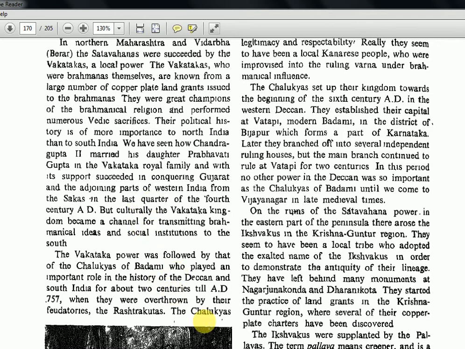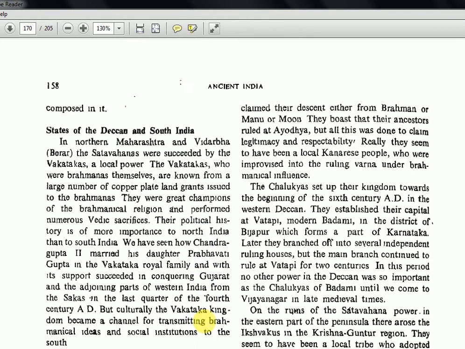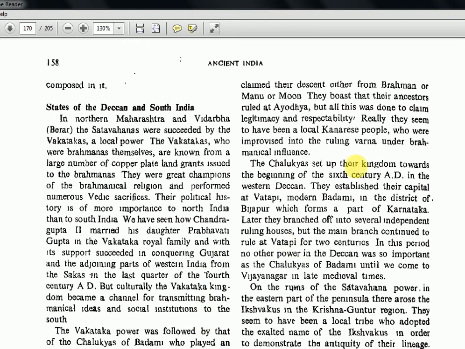So now the Chalukyas claimed their descent either from Brahma or Manu or the Moon. They boast that their ancestors ruled at Ayodhya, but all this was done to claim legitimacy and respectability. Really they seem to have been a local Kannadiga people who were elevated into the ruling Varna under Brahminical influence. This can come as a passage, as they used to give in older days. They will give this passage and ask which kingdom we are referring to. So you should know all these things. This Moon, this Ayodhya, this Kannadiga people, all refer to the Chalukya people.